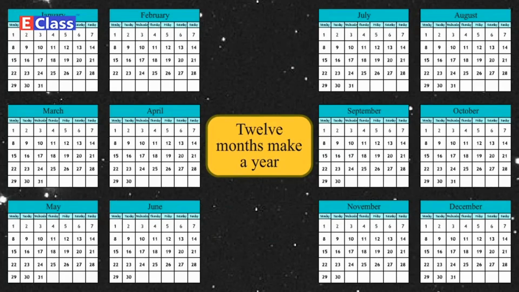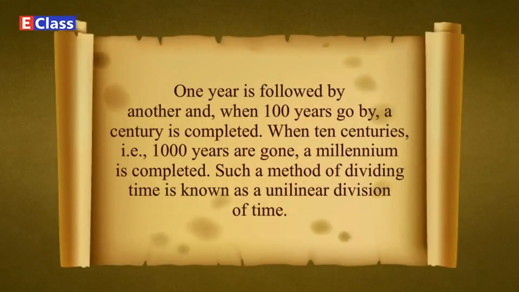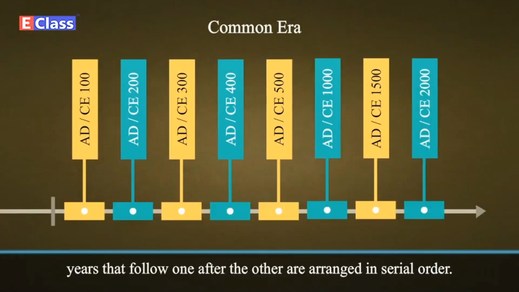1 year is followed by another, and when 100 years go by, a century is completed. When 10 centuries, that is, 1,000 years are gone, a millennium is completed. In serial order. In history books, also, a chain of events that follow one after the other is presented in a linear and serial manner.